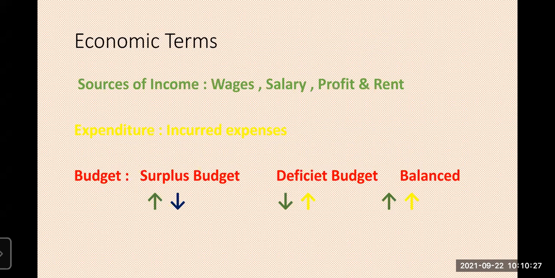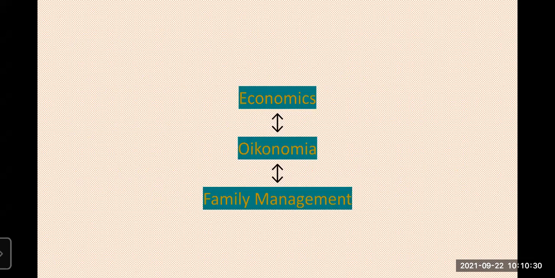And family management. Here I want to tell you, after the discussions about the activity, you will realize that management of individual or family finances is mainly related to income and expenditure. That is the economic factor. Income and expenditure are economic factors.